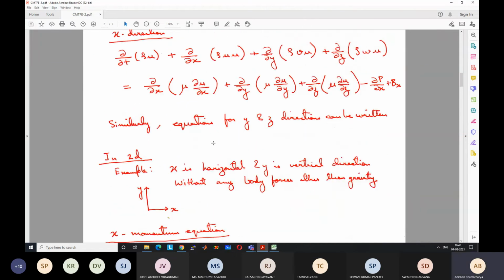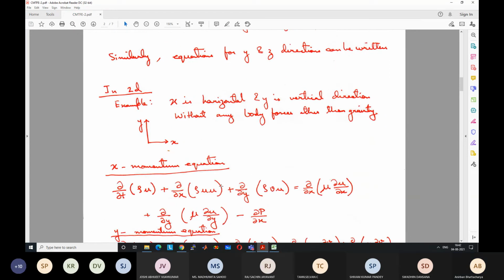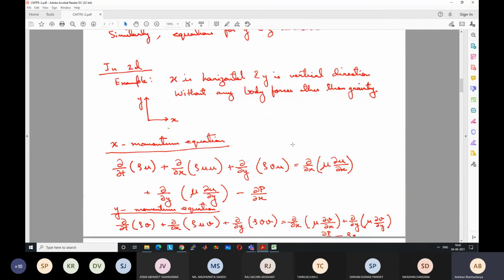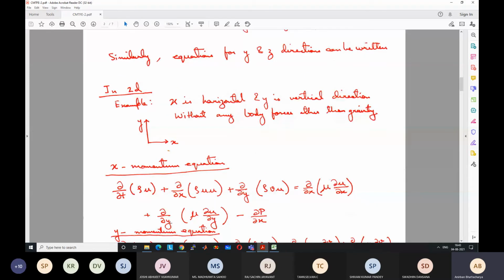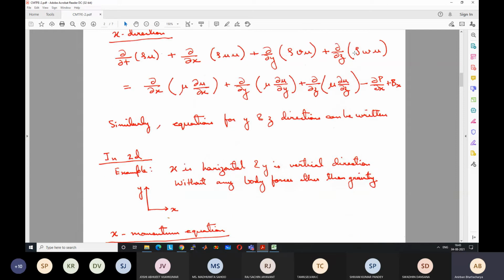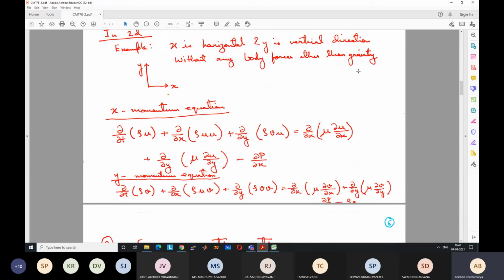So again, as I was saying, if you want to simplify in 2D, x is the horizontal and y is the vertical direction. If we take that, then without any body forces other than gravity, we can write the two equations. For the x direction, it will become del t of rho u, del x of rho u plus del y of rho v equal to del x of mu del u del x plus del y of mu del u del y minus del p del x. Same equation, but all the z direction terms and w velocities have been removed.